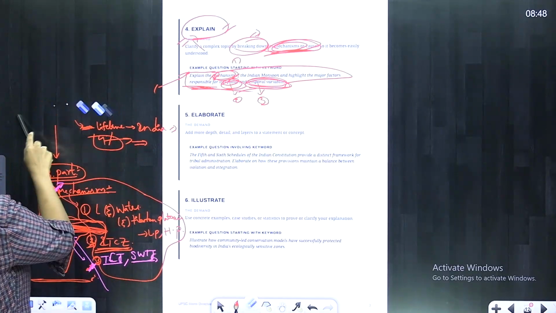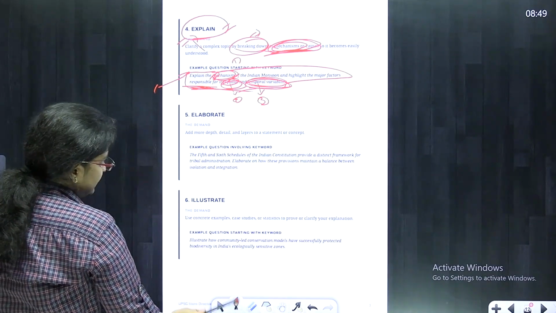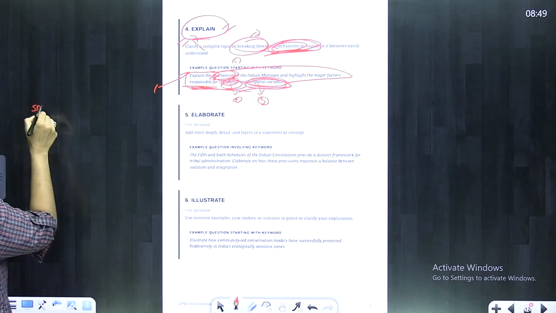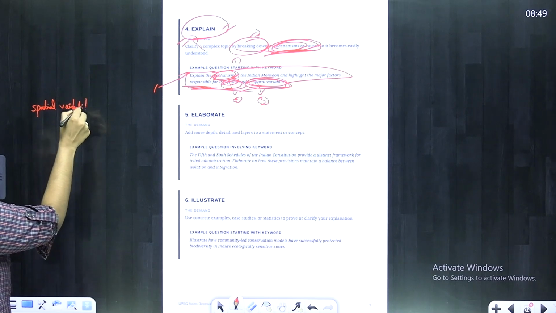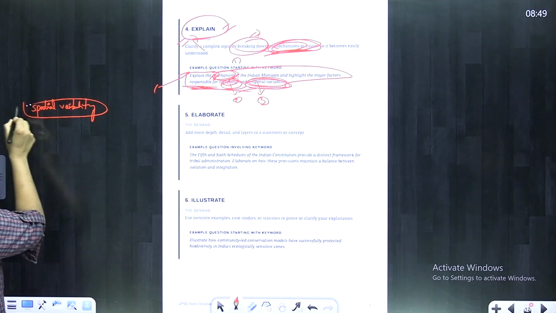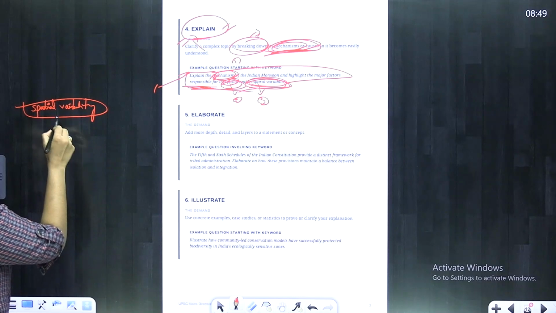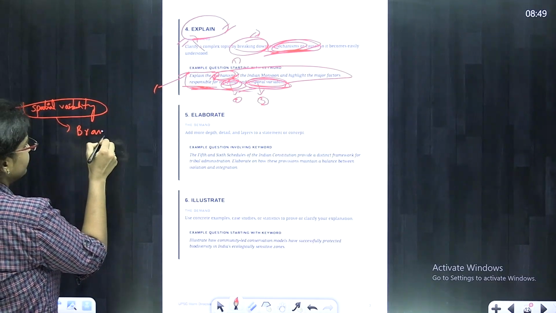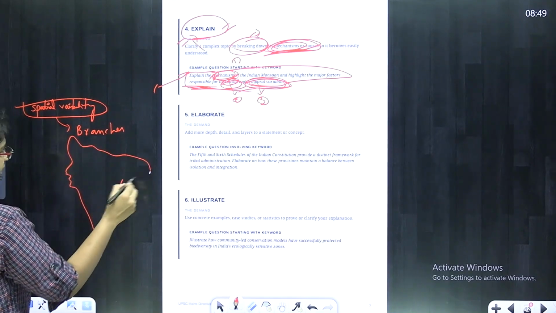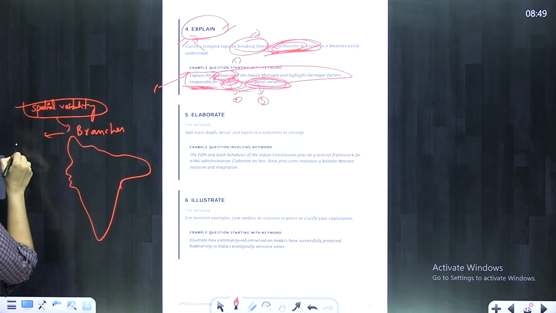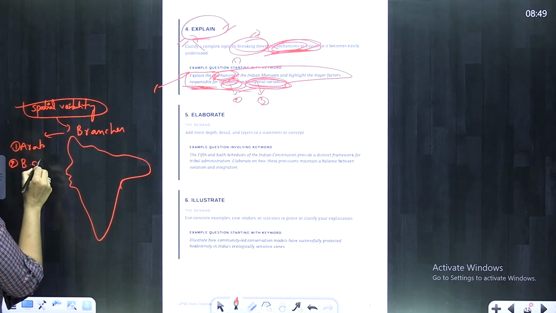Now, let's see that particular part. This part is about spatial and temporal variability. So, first let's discuss the spatial variability. What are the main reasons for the occurrence of this spatial variability? Before going to understand this, you need to have basic knowledge on branches of Indian monsoon. There are majorly two branches of Indian monsoon. One is Arabian branch and the second one is Bay of Bengal branch.